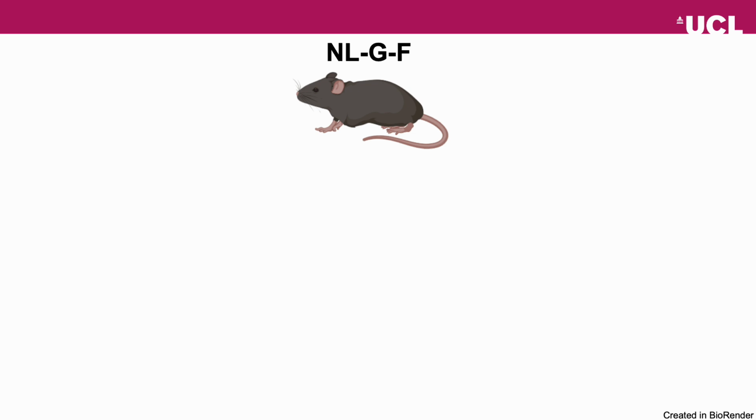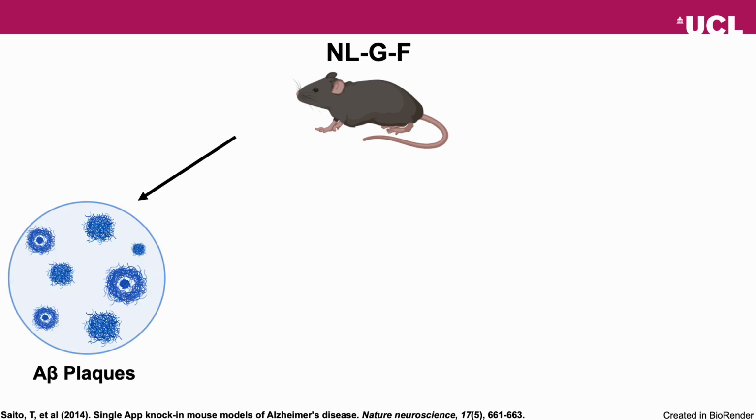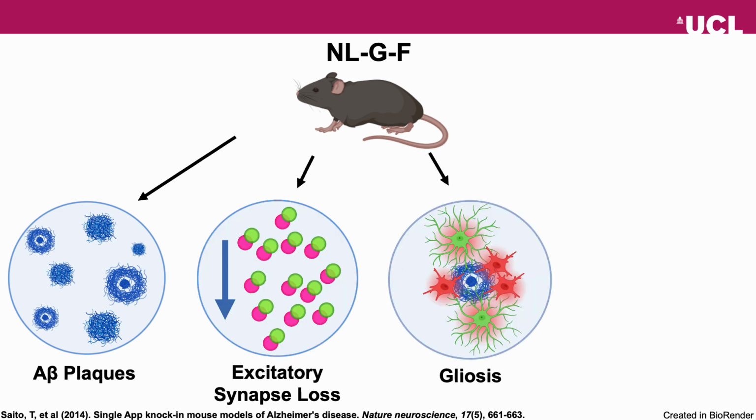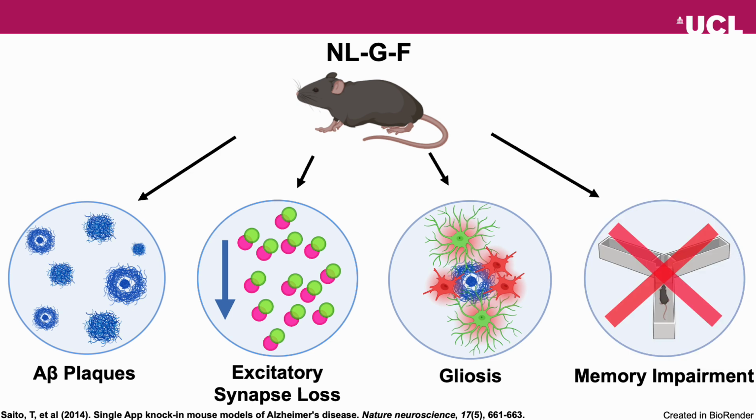To address these questions, we used the AppNL-G-F knock-in mouse model, which carries the humanized form of APP with 3 mutations leading to amyloid-β overproduction, without overexpressing APP. Examples of characteristic phenotypes in this model include aggressive amyloidosis, with cortical deposition of plaques as early as 2 months, synapse loss, gliosis, and memory impairment.